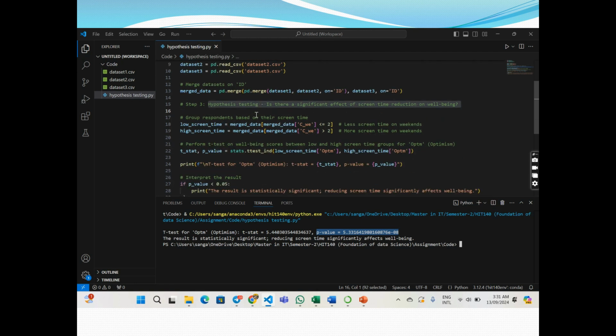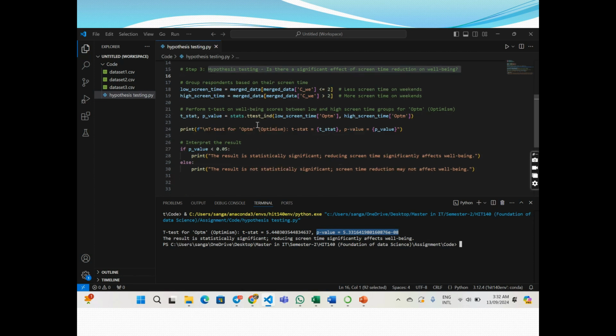Directly, I'll be discussing the hypothesis testing. The data frame is split into two groups based on the screen time on weekends. The first one is low screen time, which includes the respondents with screen time less than or equal to 2. The high screen time group includes respondents with screen time greater than 2. After that, I perform the t-test to get the t statistic and the p-value of the test. Then I have printed the result.